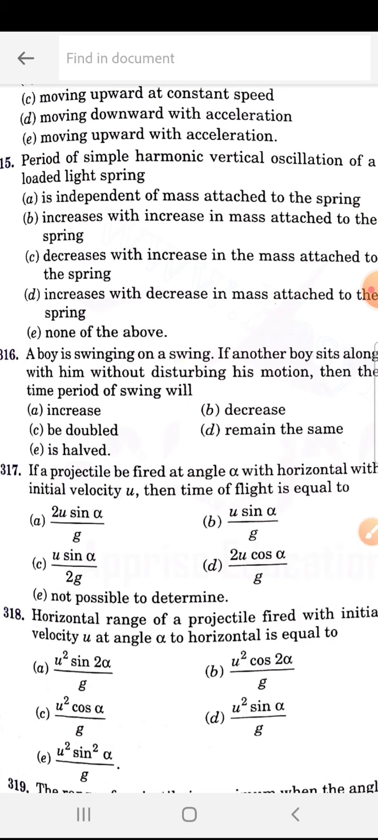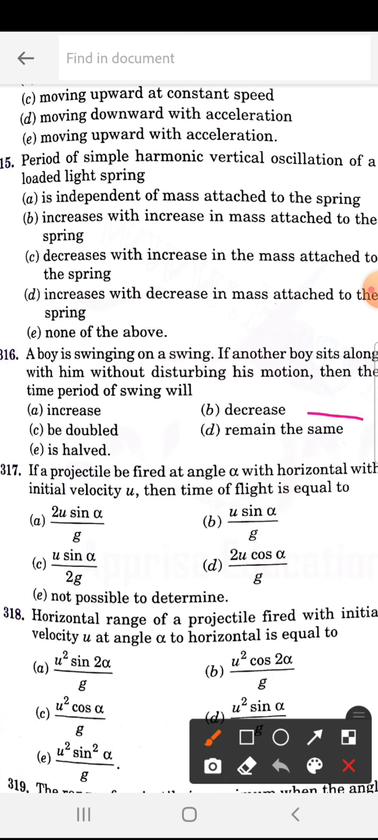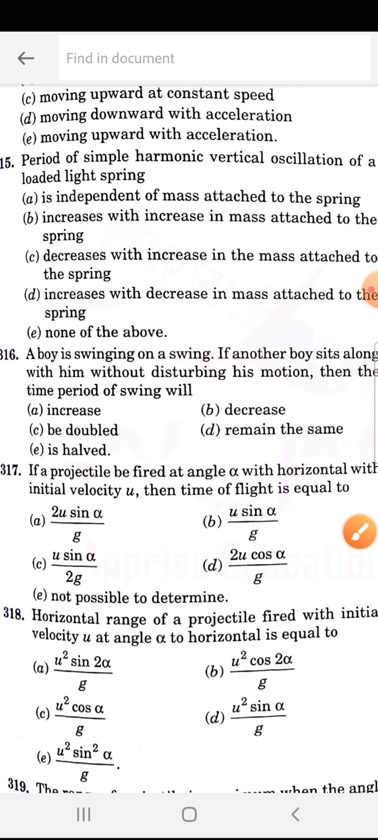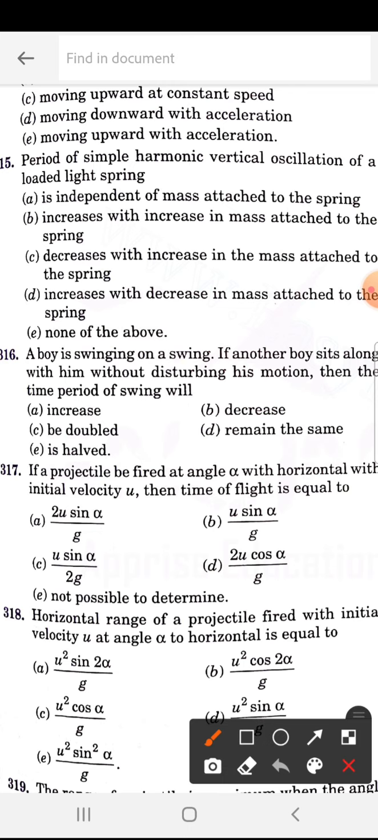A boy is swinging on a swing. If another boy sits along with him without disturbing his motion, then the time period of the swing will remain the same. Okay. Next. A projectile is fired at an angle alpha to the horizontal with an initial velocity u, and they are asking for the time of